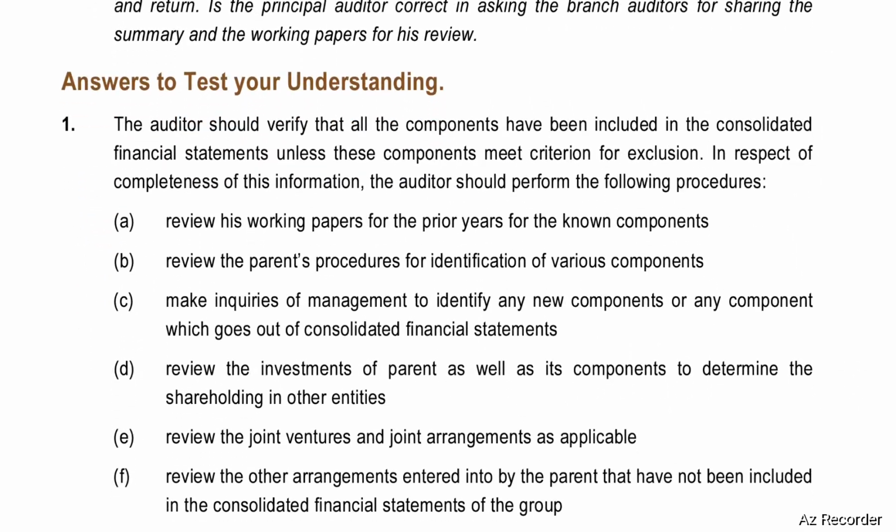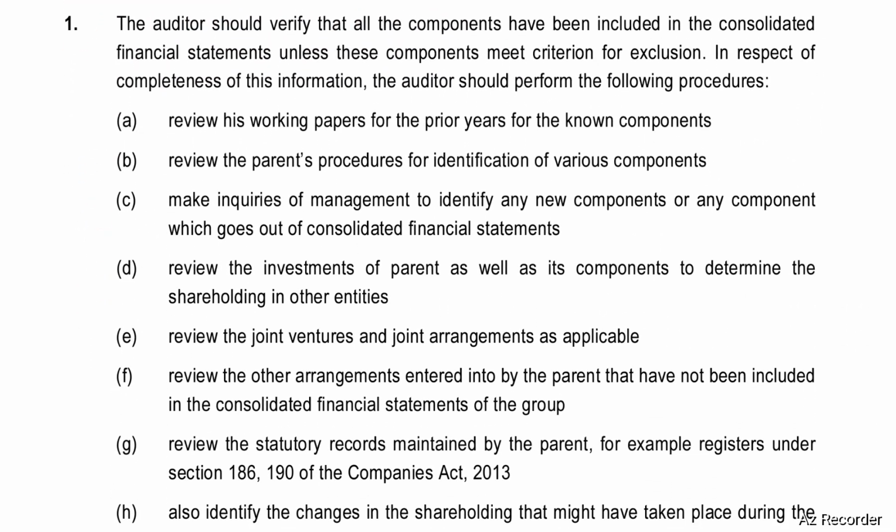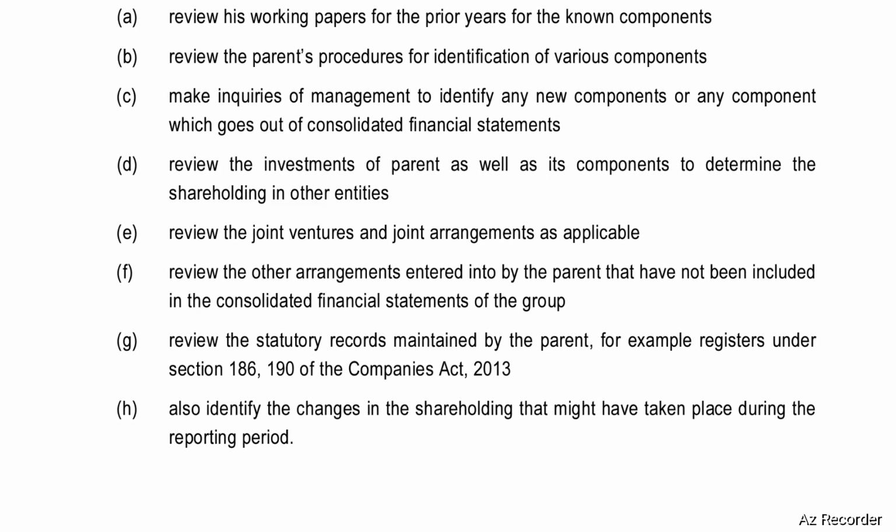The auditor should verify that all the components have been included in the consolidated financial statements unless these components meet criterion for exclusion. In respect of the completeness of this information, the auditor should perform the following procedures. Review his working papers for the prior years for the known components.